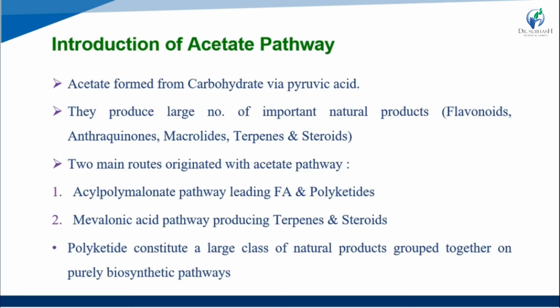Mainly two types of routes originate from the acetate pathway. The first one is the acyl polymalonate pathway leading to fatty acids and polyketides, and the second is the mevalonic acid pathway that produces terpenes and steroids.